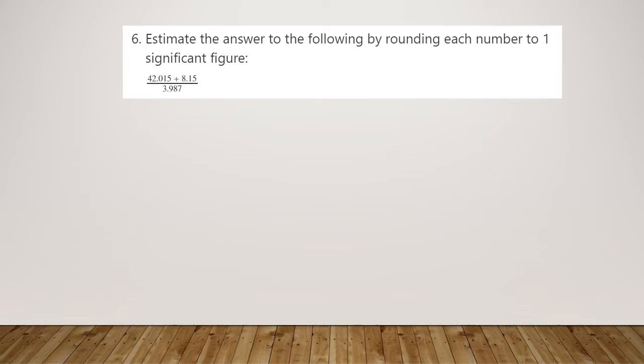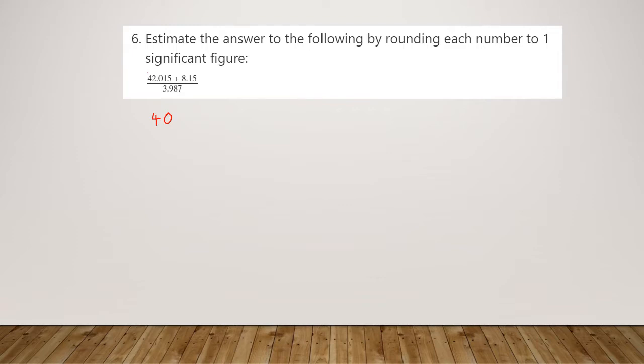It was: estimate the answers to this question by rounding each number to one significant figure. The first one threw quite a few people, it seems, who used 42 as the first number. That isn't rounding to one significant figure. This first number's in the tens, so we just need to round it to 40. And you will have to excuse me some very dodgy mouse handwriting in this video today.